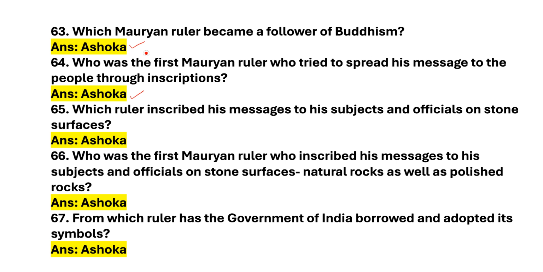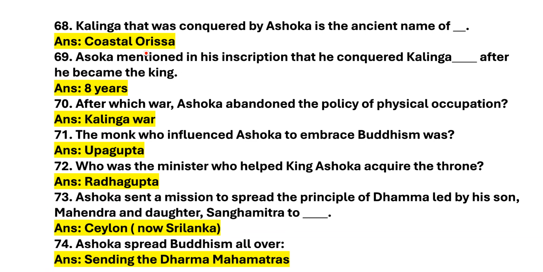Next question. Which ruler inscribed his messages to his subjects and officials on stone surfaces? Answer is Ashoka. Next question. Who was the first Mauryan ruler who inscribed his messages to his subjects and officials on stone surfaces, natural rocks as well as polished rocks? Answer is Ashoka. Next question. From which ruler has the government of India borrowed and adopted its symbols? Answer is Ashoka.